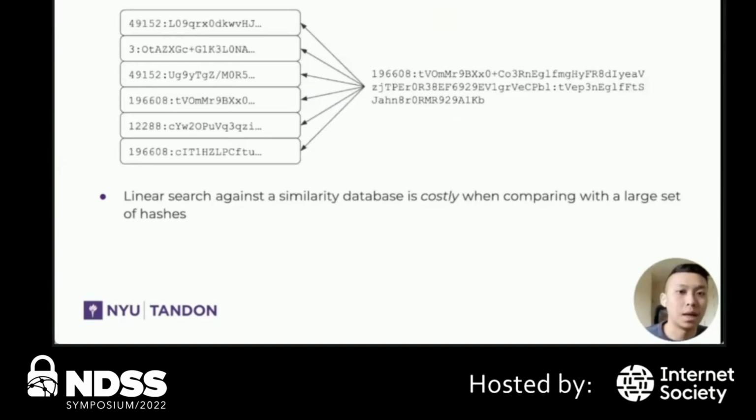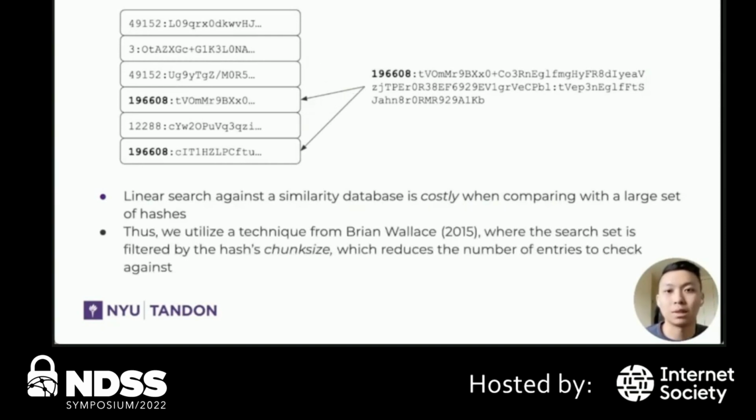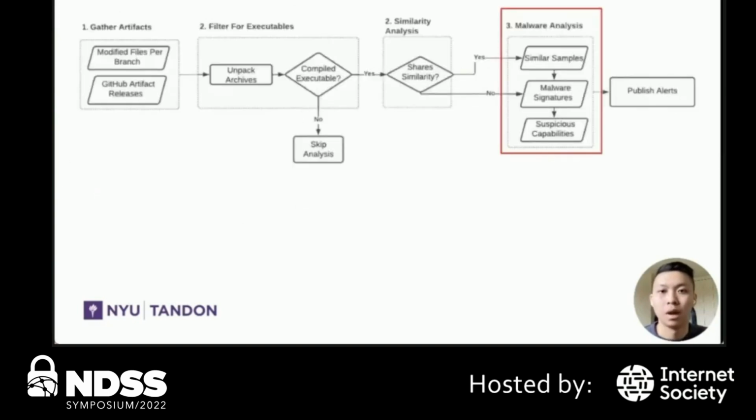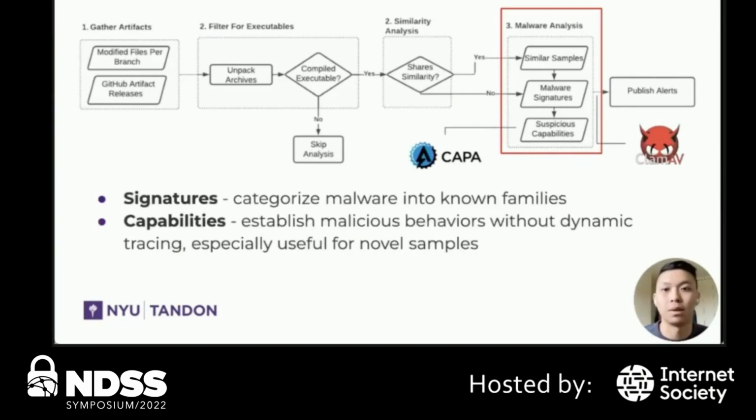Now, when ingesting a lot of samples, doing a linear search with a computed hash becomes really costly. Thus, we utilize a technique from Brian Wallace, where the search set is filtered by the hash's chunk size, which reduces the number of entries to check against. After finding similar samples, we also employ signature and capabilities analysis, which comprises the ClamAV and Capa frameworks, respectively.